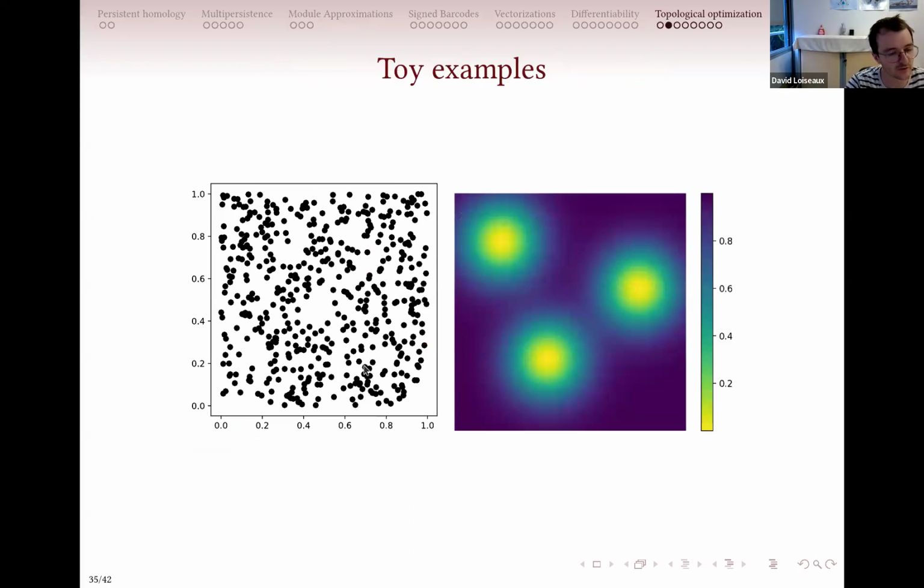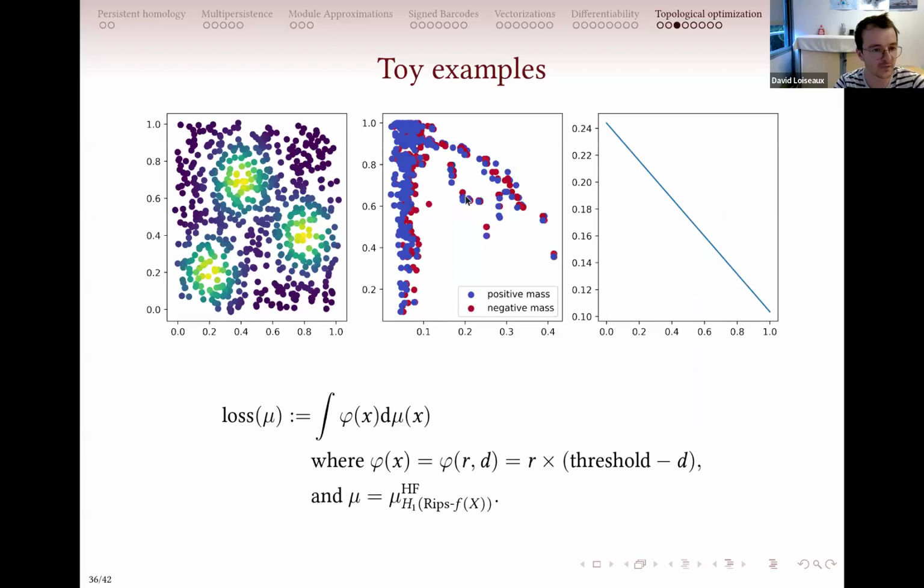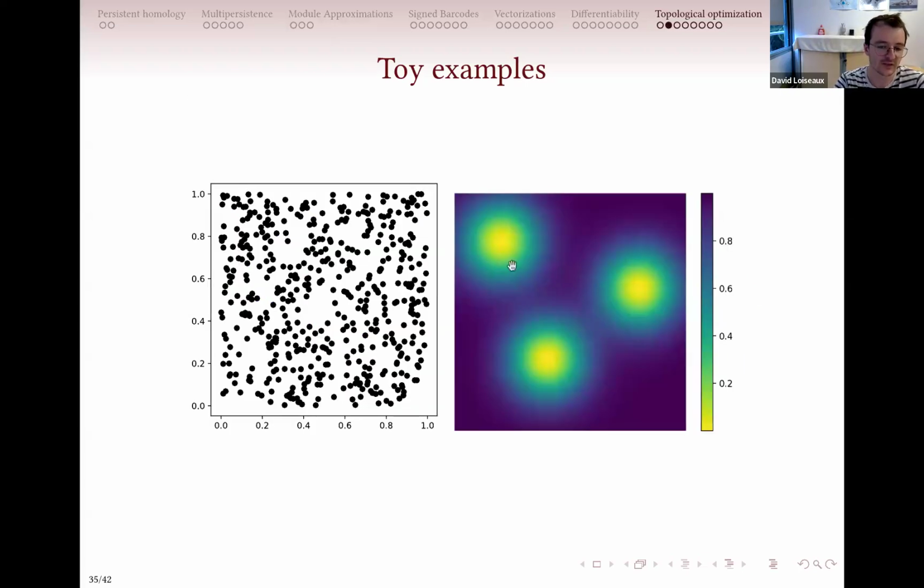Another example, and these are more toy examples, just a nice animation to watch. Basically you start from a point cloud, and I will create a two-parameter filtration. The first parameter will be given by the radius, as usual, and the second one will be given by this function that we just define. Here it's a mixture of three Gaussian maps, and that will be my second parameter. So your simplicial complex will be the points that are close enough together and that are close enough to the modes of this map. So the sublevel set of this map, basically.